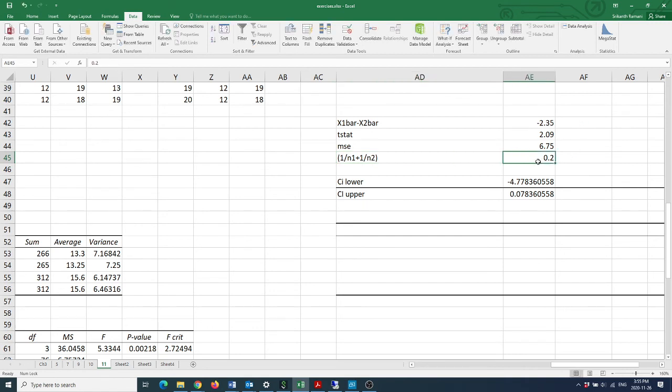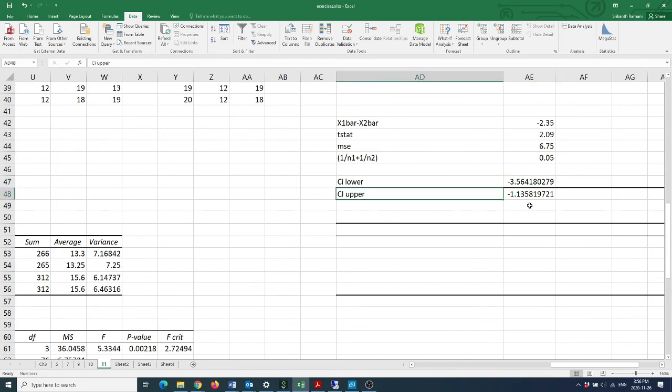So it's 1 by 20 plus 1 by 20, which is 2 by 20, that's 0.1. This gives us the lower confidence bound: x1 bar minus x2 bar minus the t statistic times the square root of the MSE times 1 by n1 plus 1 by n2. And that will give you a value of negative 3.56.